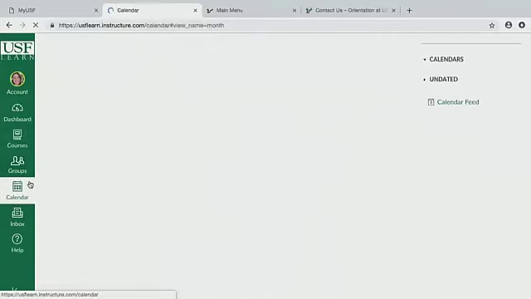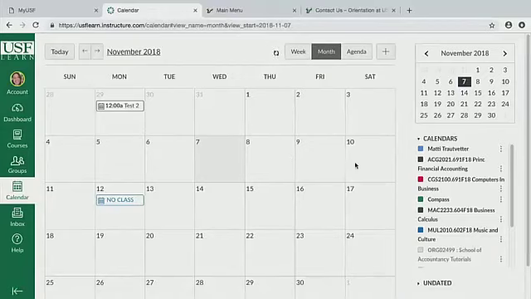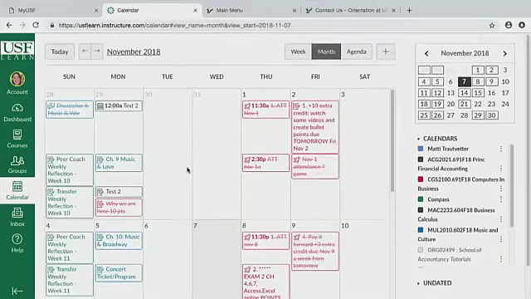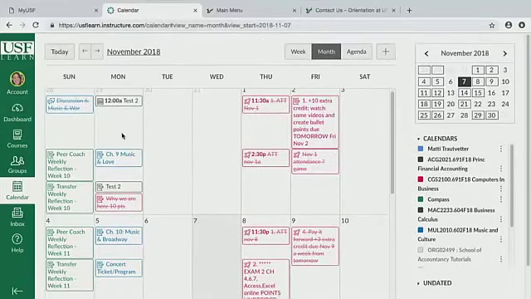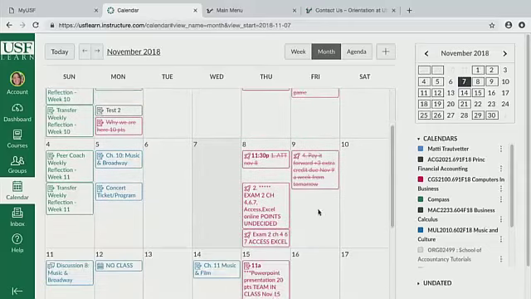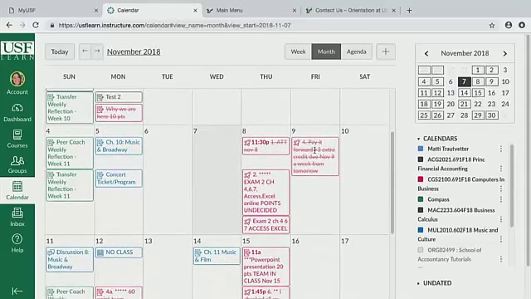Calendar is really important because this is where you're going to find a lot of the dates for assignments that are due. As you can see, I have a lot due. But it's really nice because when I finish them, it'll cross it off so I don't have to do it again. So I did my attendance, I did my discussion, and I did another attendance. I did an extra credit for my class. So this is where you're just going to look and see when anything's due.